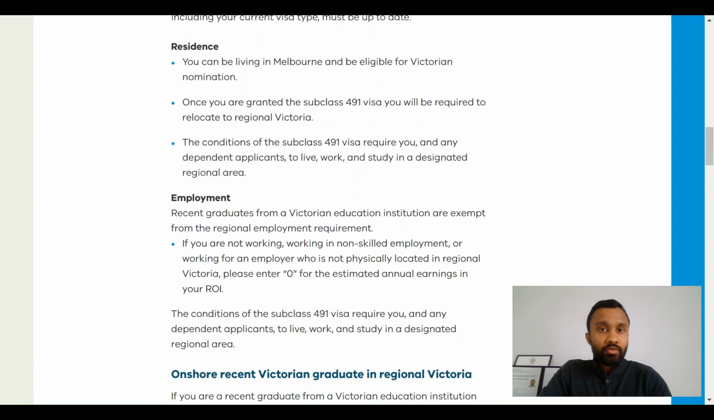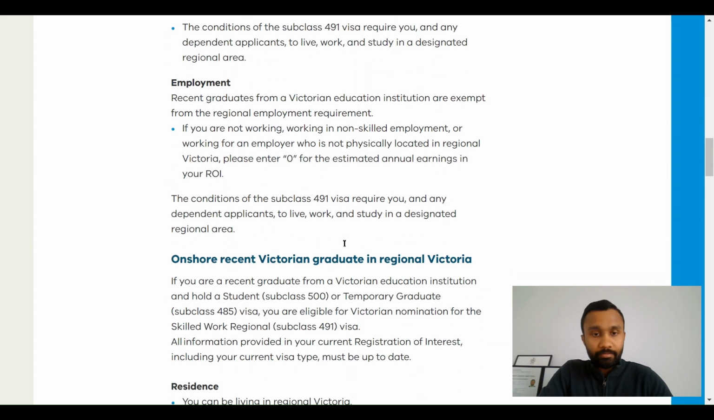Now, there's a question in your registration of interest where you need to mention your annual earnings. So, if you're not working, mention zero. If you're working in non-skilled employment, mention zero. Or if you're working for an employer not in regional Victoria, you must mention zero on your ROI.